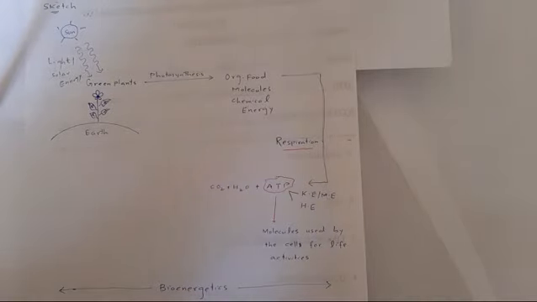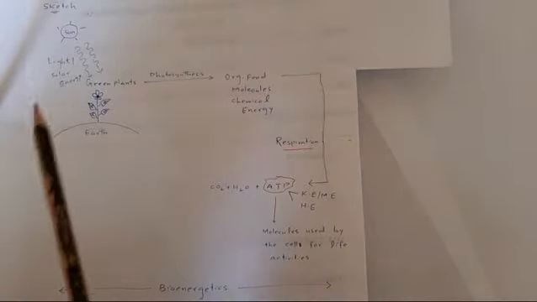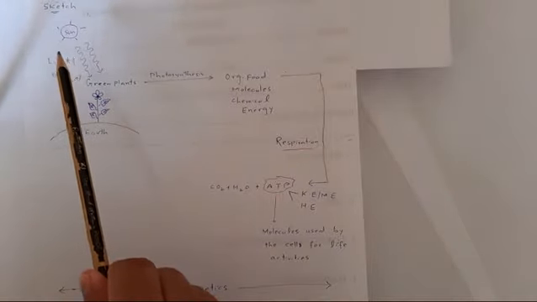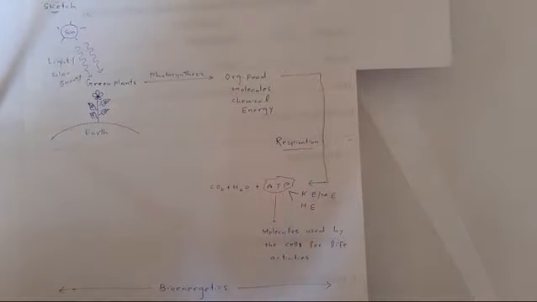Rather, all living organisms use chemical energy stored in food molecules such as carbohydrates, fats, etc. So the main source of energy for all life forms is the sun, while living organisms use chemical energy stored in food molecules. So it means that this light energy must be converted into chemical energy in order to be used by the living organisms.